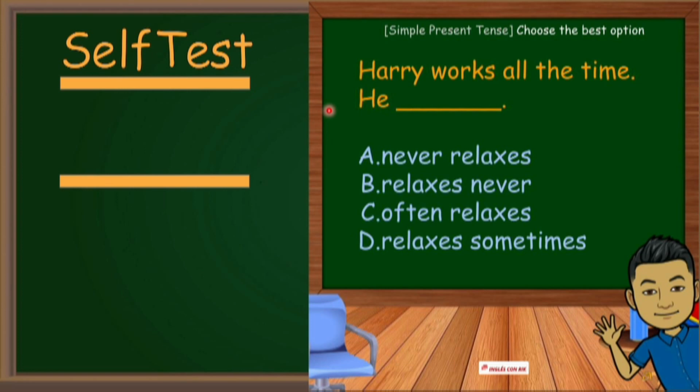Now let's practice. Choose the best option to complete the sentences. Number 1. Harry works all the time. He, option A, never relaxes. B, relaxes never. C, often relaxes. D, relaxes sometimes.